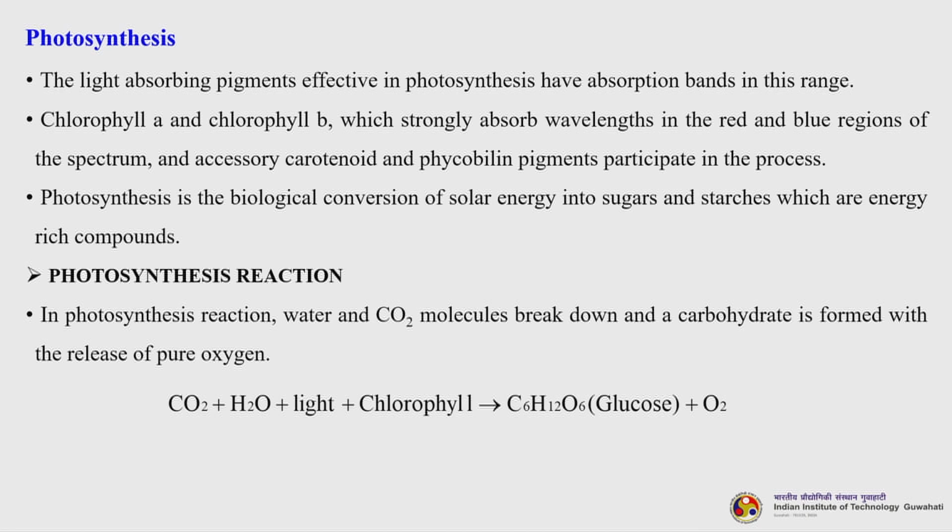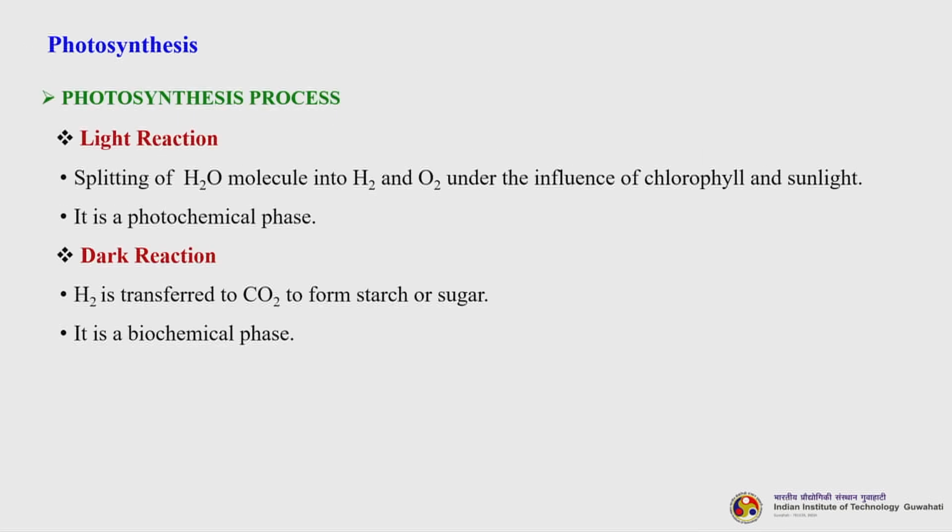So, photosynthesis is the biological conversion of solar energy into sugars and starches, which are energy rich compounds. In the photosynthesis reaction, water and carbon dioxide molecules break down and a carbohydrate is formed with the release of pure oxygen. So, carbon dioxide plus water plus light plus chlorophyll gives glucose, C6H12O6, and oxygen.